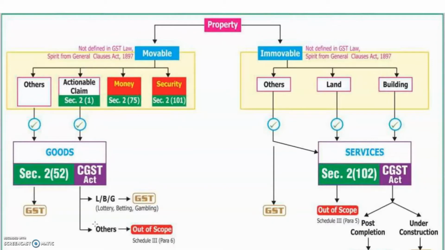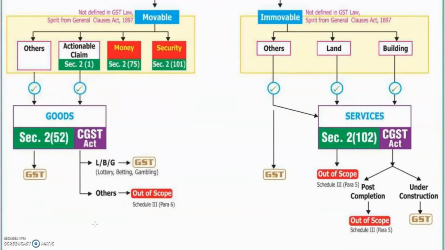Land and building, and any services that are related to land and building, are given in this definition. And it's a simple thing. Post completion is not out of scope. That is mentioned in Schedule 3. If it is under construction, GST applies, which means if you are purchasing a property and construction is completed, then there is no GST. If completion is still not done, then there is GST.